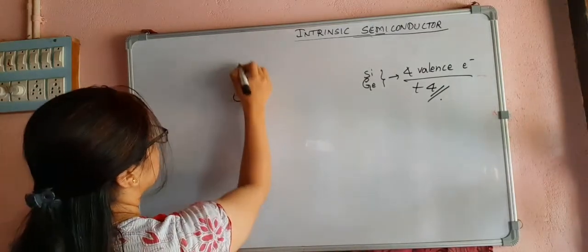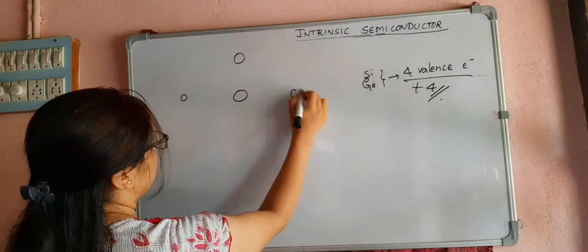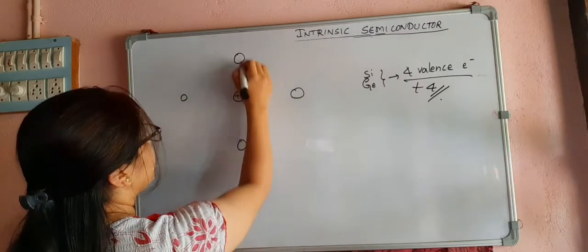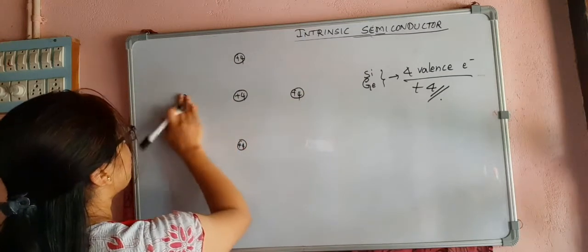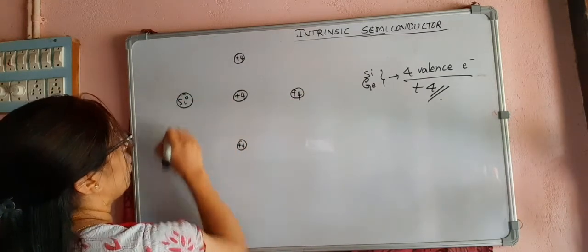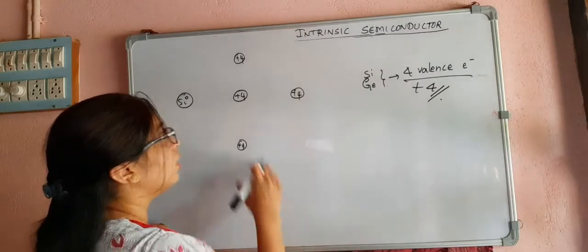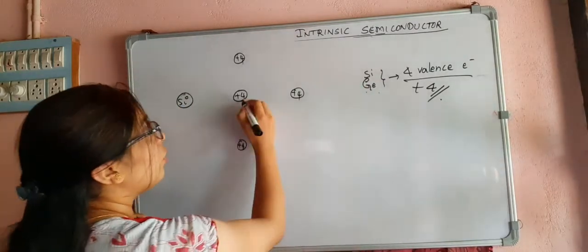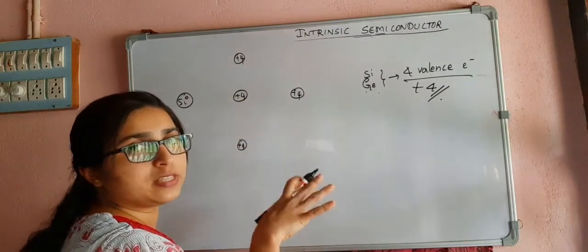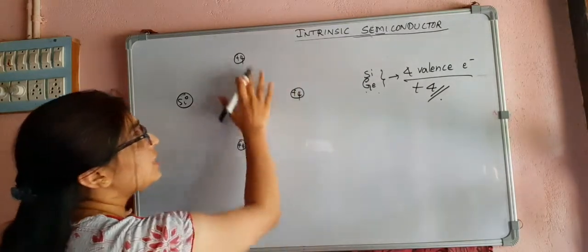I will tell you why I am writing +4 inside this. You can write +4, or you can write silicon or germanium, whatever you are considering, because both have 4 valence electrons. I am not writing any inner orbit electrons; I am just writing the valence electrons here.